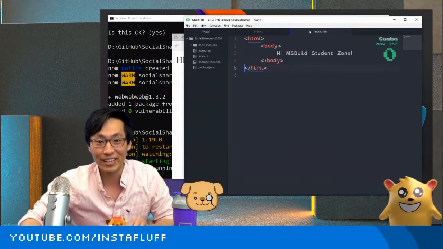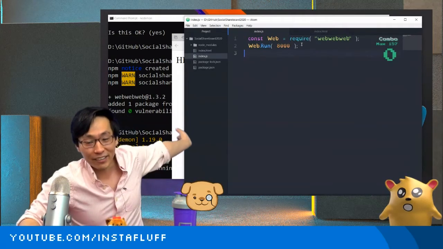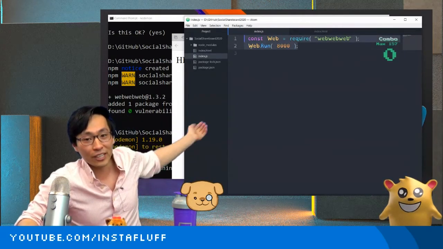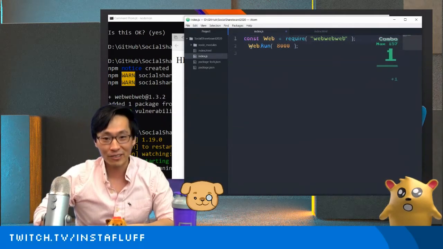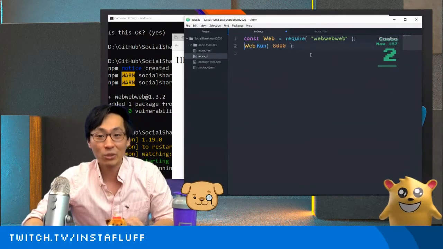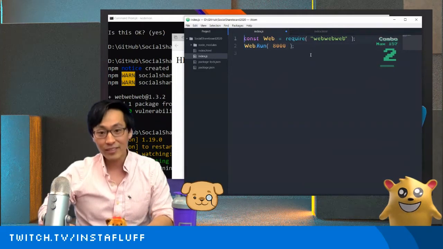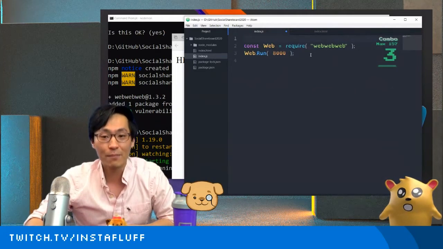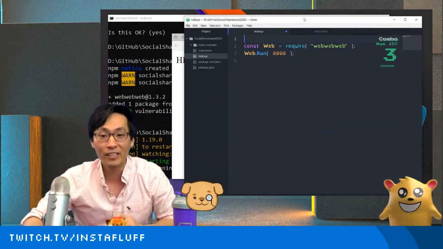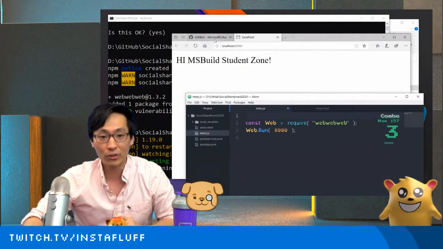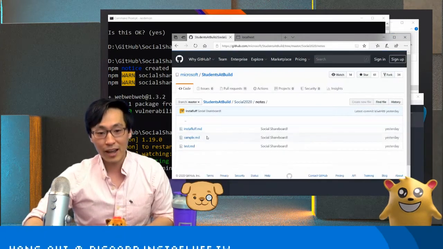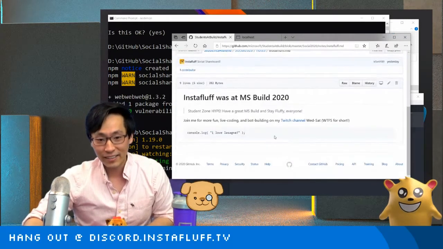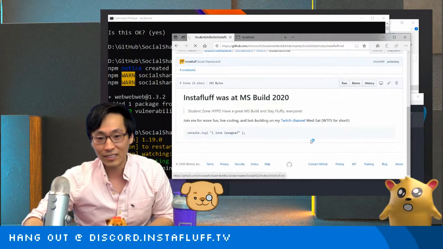I hope you guys are really excited for this, because look at this. You just learned how to create a web server in 2 lines of code. This is literally all you have to do. And so we're going to create a social Shareboard version of this, which means we're going to be using a Markdown file and let everybody create a little note. So let me show you an example of what the note might look like, where this is the rendered version.